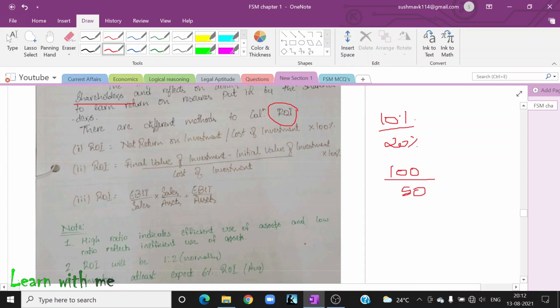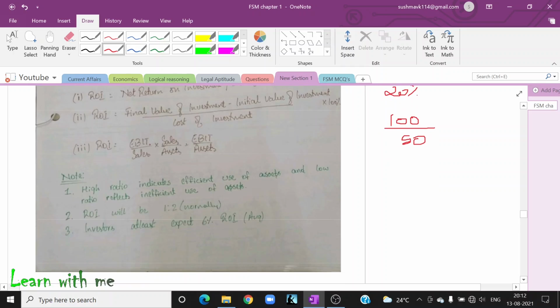What is the return on investment? Now, the second formula is final value of investment minus initial value of investment divided by cost of investment into 100. The third formula, EBIT divided by sales into sales divided by assets is equal to EBIT divided by assets. We will discuss this in detail now.